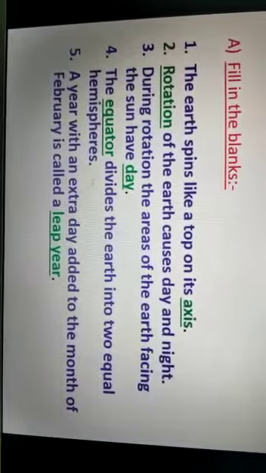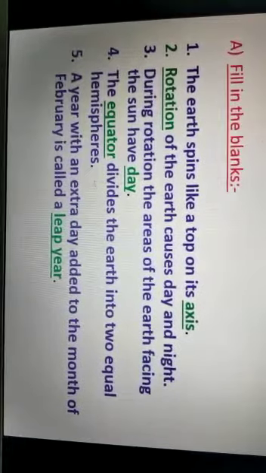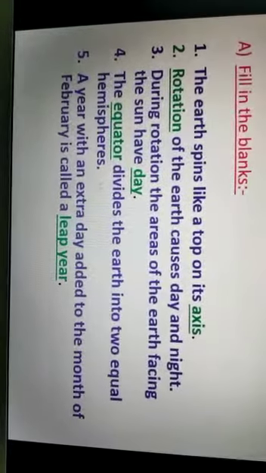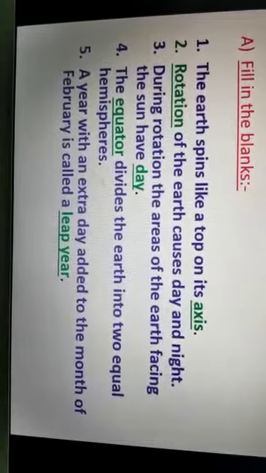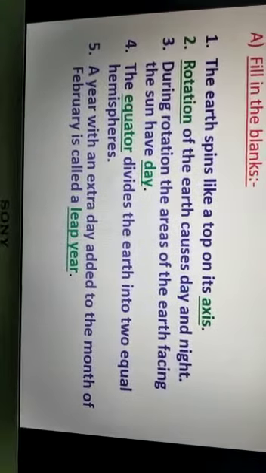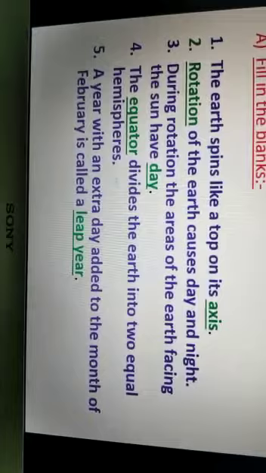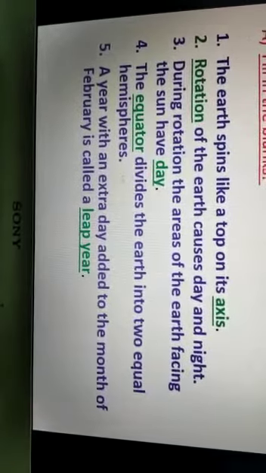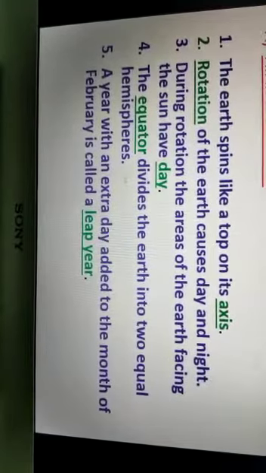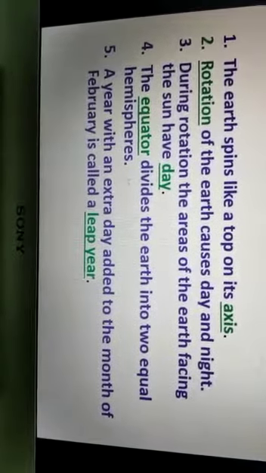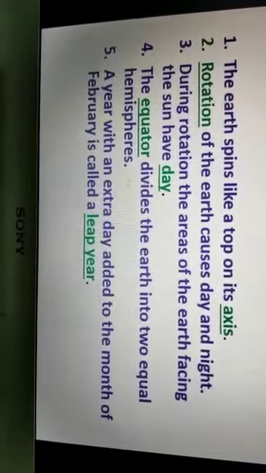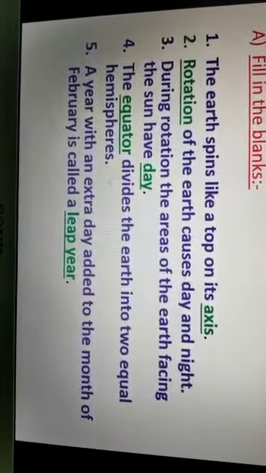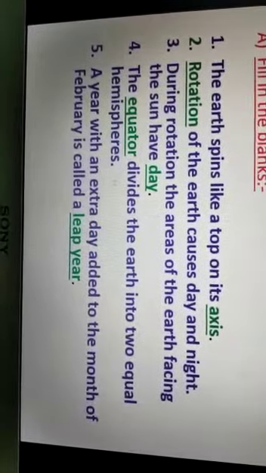Next, number 4, the dash divides the earth into 2 equal hemispheres. The answer is equator. So the full sentence will be, the equator divides the earth into 2 equal hemispheres. Number 5, a year with an extra day added to the month of February is called a leap year.